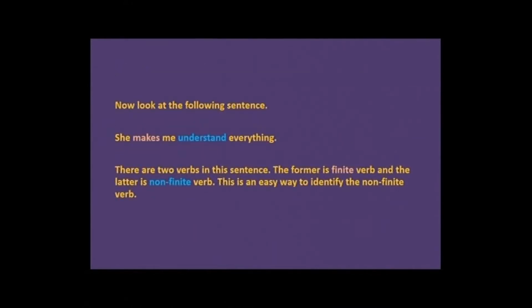Now look at the following sentence. She makes me understand everything. There are two verbs in this sentence, makes and understand. The former, makes, is a finite verb and the latter, understand, is a non-finite verb. This is an easy way to identify the non-finite verb.